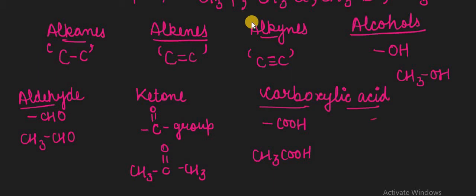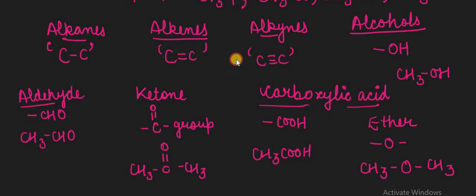Okay, and next to the carboxylic acid we have the ether part, called as O. This is the O part. O is present between them. One CH3 is present over there, and one CH3 is over there. The O part is present, which is called the ether part.